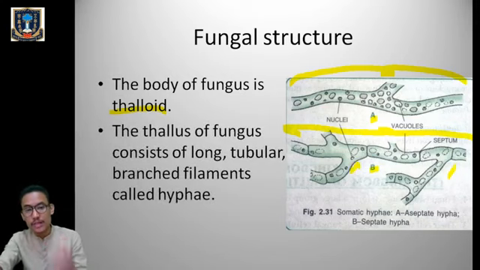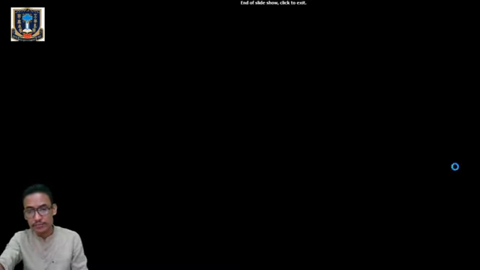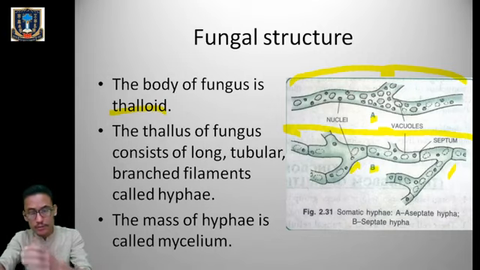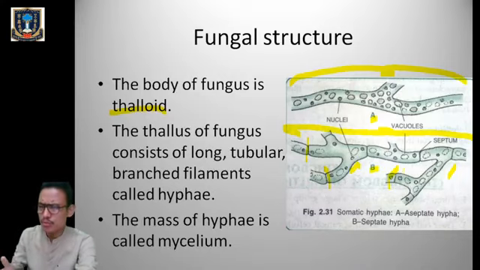So the thallus of fungi consists of long tubular branched filamental hyphae, and the network of hyphae is called mycelium. Now look at the structure. Now hyphae can be of two types. Look at figure A and B. In figure A there is no wall formation, but in figure B you can see there is wall formation. These are the wall, W-A-L-L. There's a particular term for this wall also that we are going to learn. So figure A is without the wall, and figure B, the thallus is with the wall.